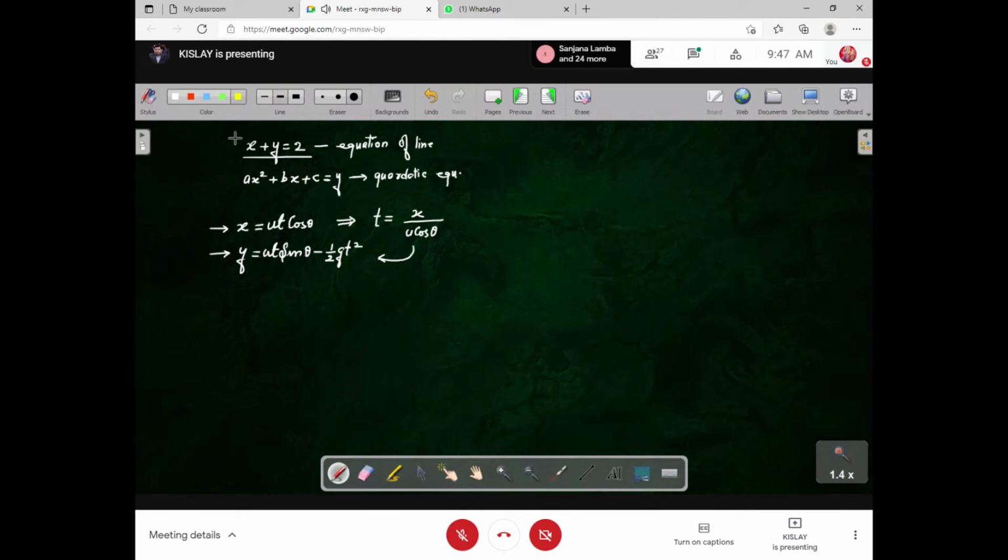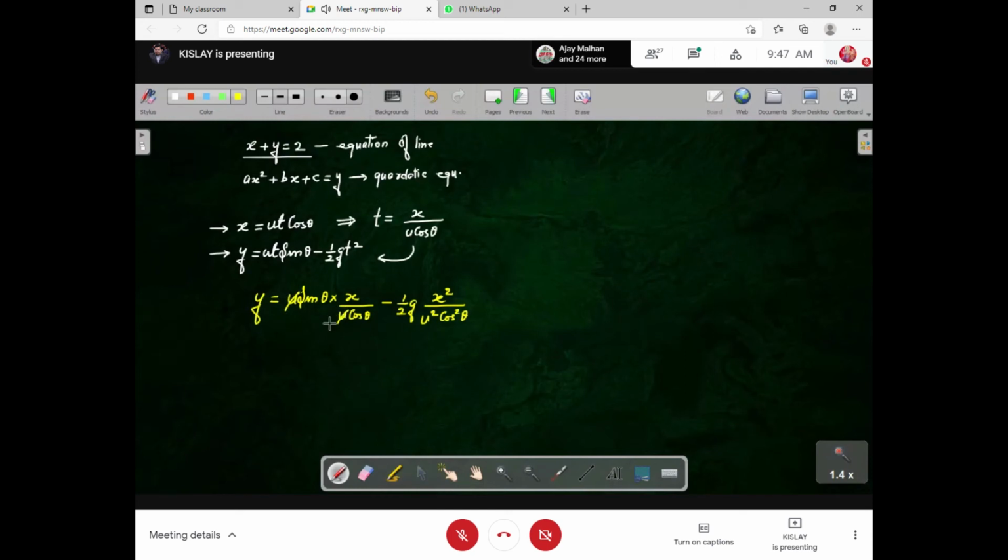So see what happens. y is equal to u sin theta into t, and t is x upon u cos theta, minus half g, again t square. t square is x square upon u square cos square theta. I hope it is clear.